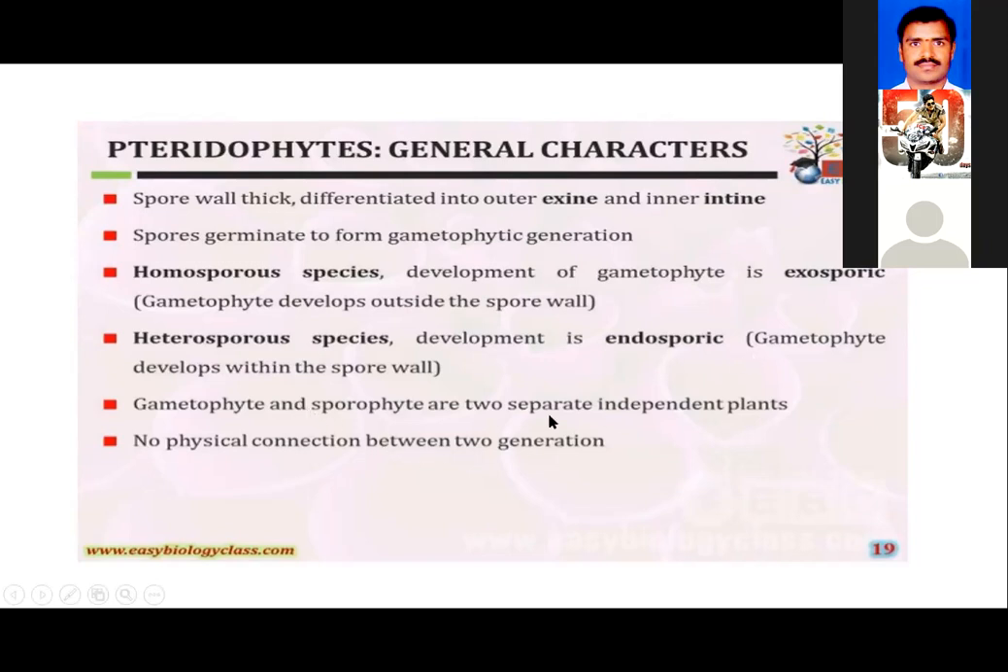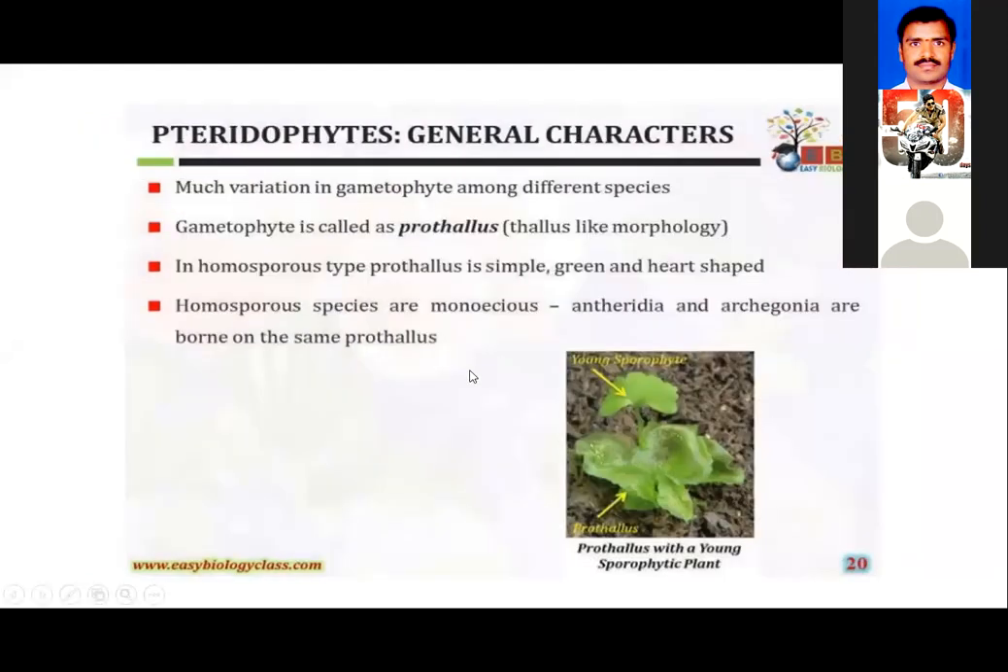And one important point here is that the gametophyte plant body and the sporophyte plant body are independent of each other in the pteridophytes. They are not dependent. They are completely independent, both morphologically as well as physiologically. There is no relation between a gametophyte and the sporophyte in the pteridophytic plants. Right. When we talk about the gametophyte, the first formed gametophytic tissue developed by the germination of the spore we call the prothallus.